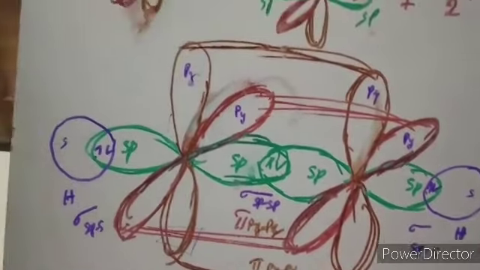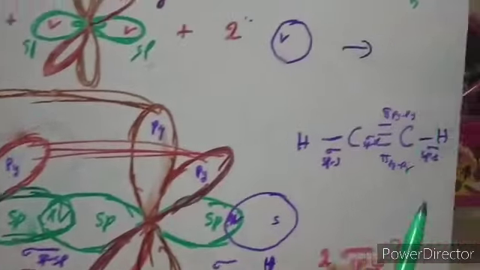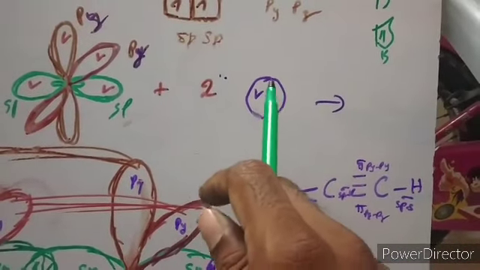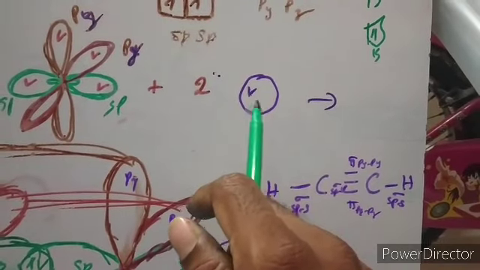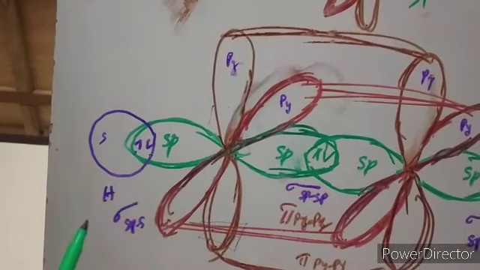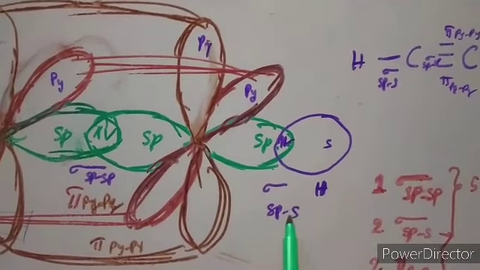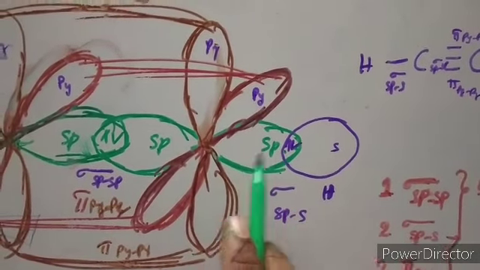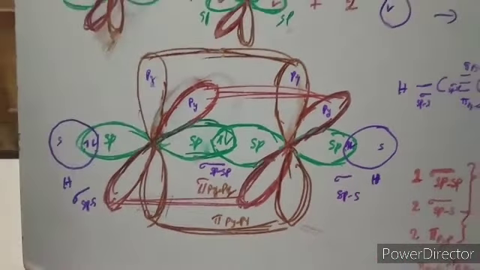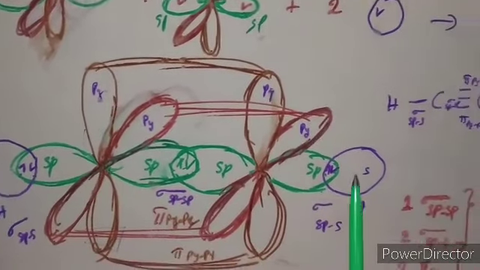Now the other sp hybrid orbital of the carbon pairs with the unpaired electron of the hydrogen. Again a sigma bond is formed between sp and s. The same for the other carbon: a sigma bond sp-s between the hybrid orbital of this carbon and the hydrogen atom. This is a sigma bond, this is a sigma bond, and this is a sigma bond.